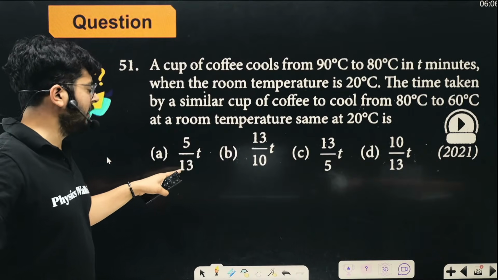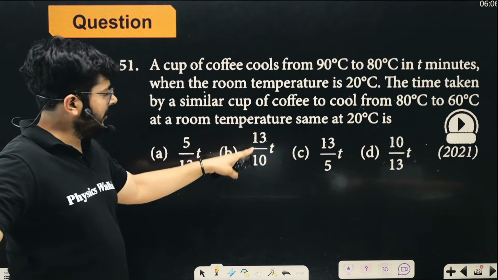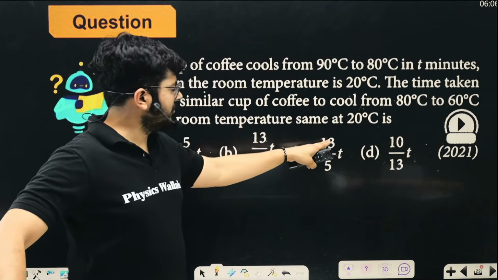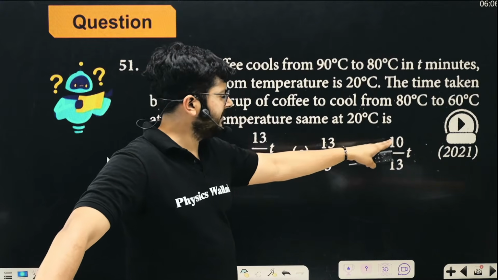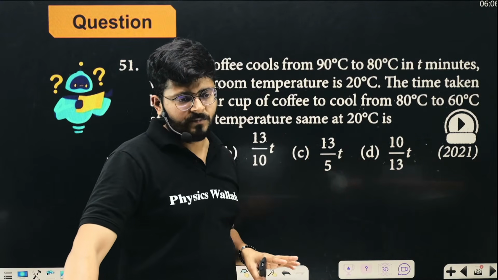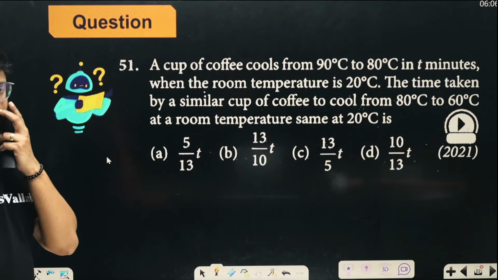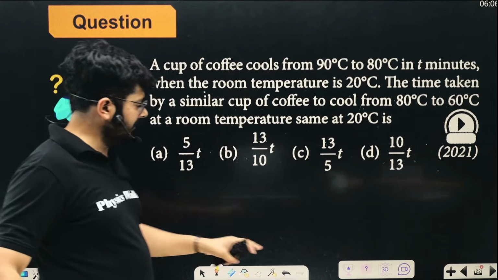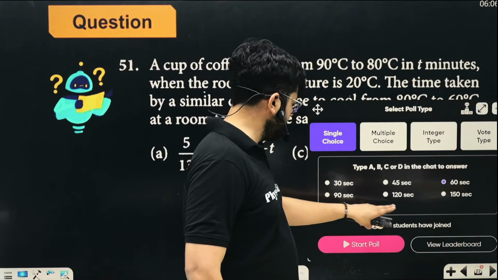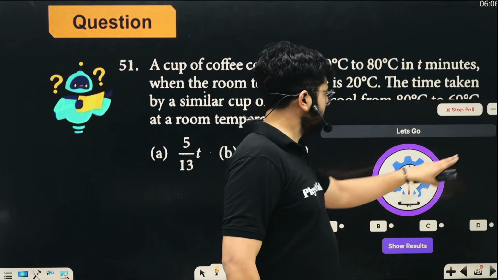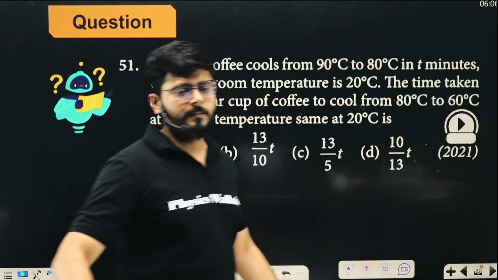Is it 5 by 13 times of previous time? Is it 13 by 10 times of previous time? Is it 13 by 5 times of previous time? Or is it 10 by 13 times of previous time, right? So this is what you have to answer, my dear kids. So think about it and try to solve it.